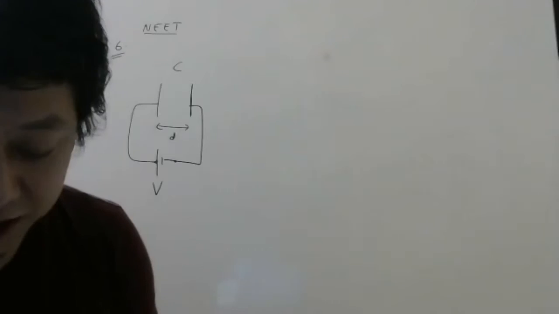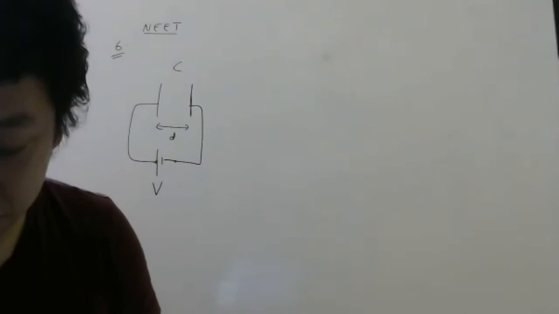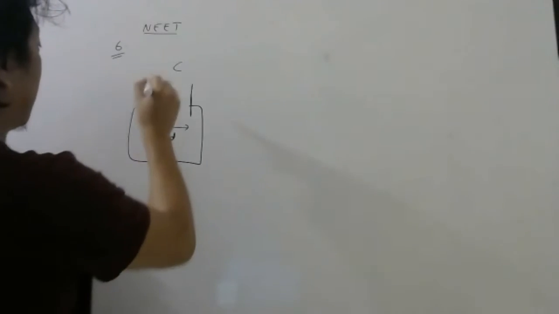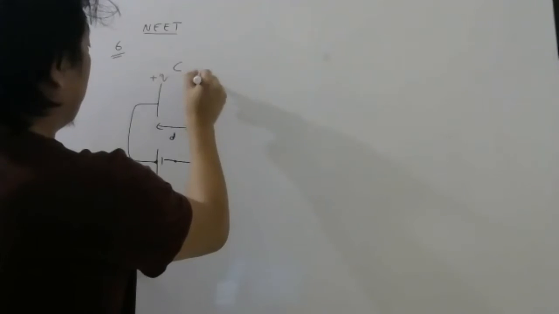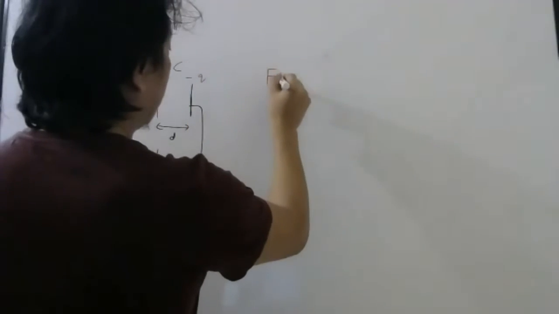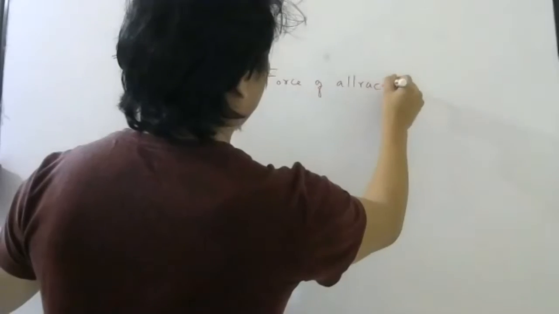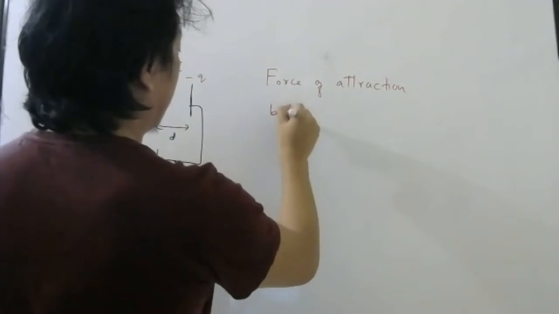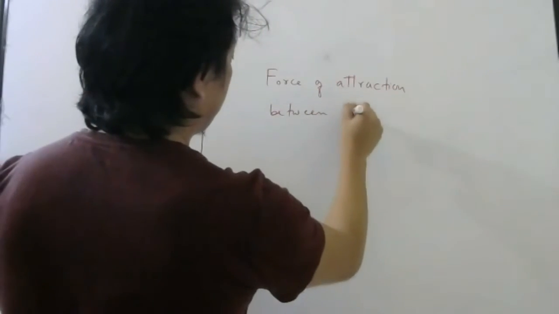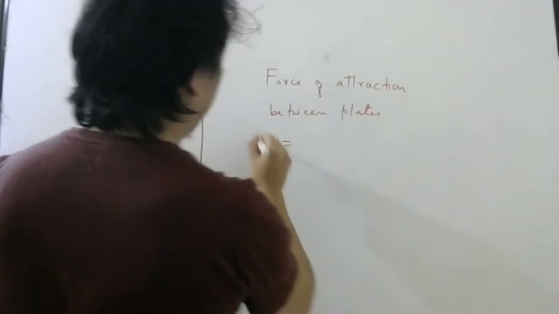Force of attraction between the plates. So you know that one plate will be charged plus Q, the other will be minus Q. So force of attraction between the plates. Already I have given you the formula.